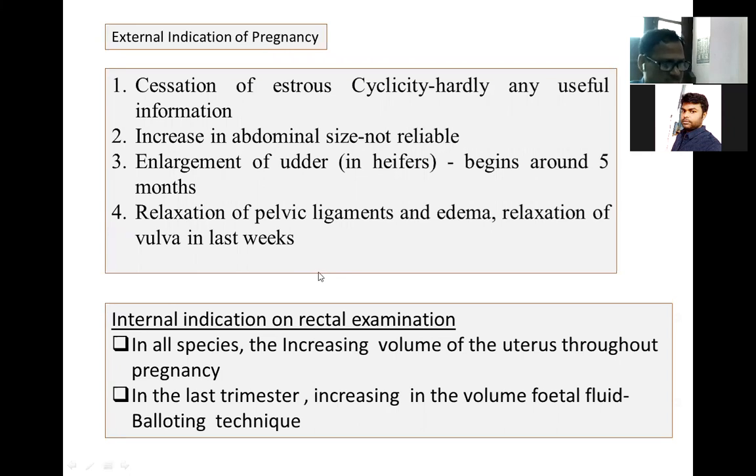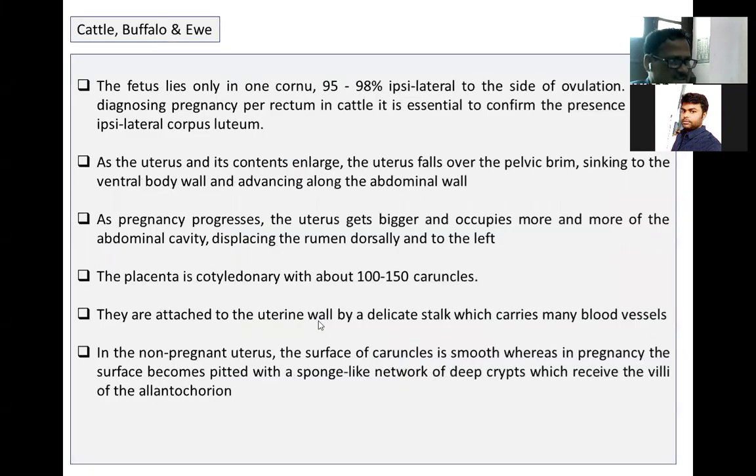This is a vibration type. It will feel like something vibrating in the artery. It produces a whirring sound, right? This is internal indication, internal indications.